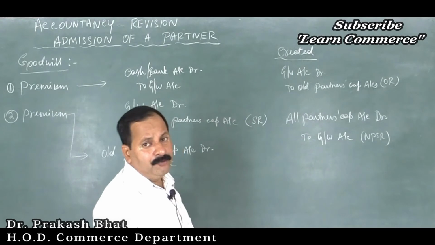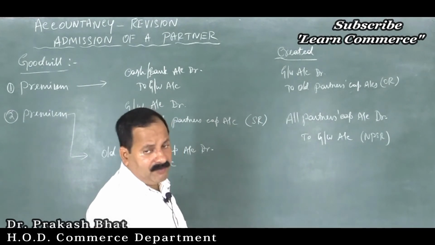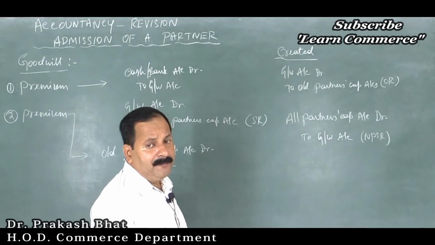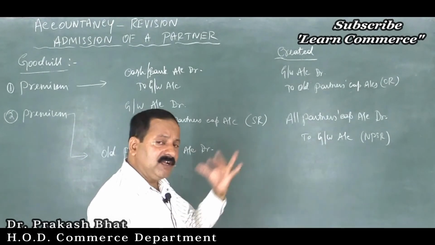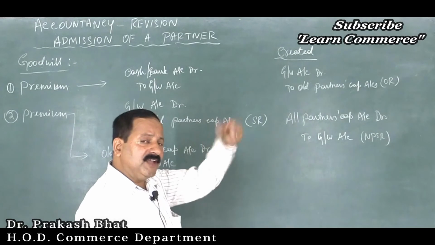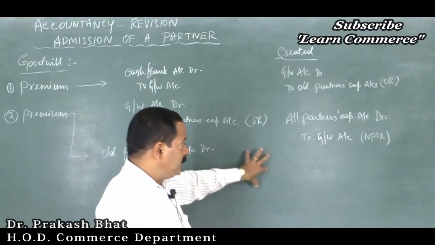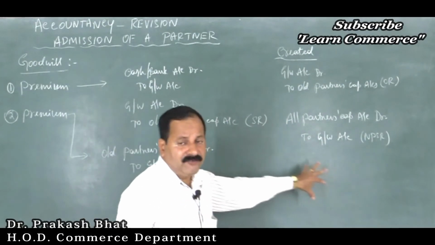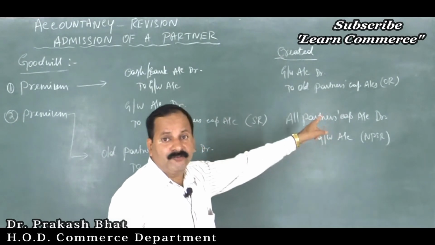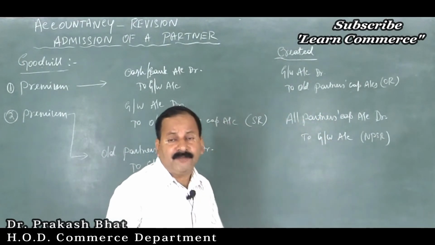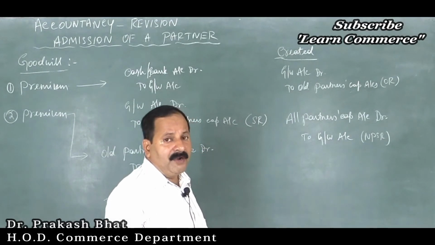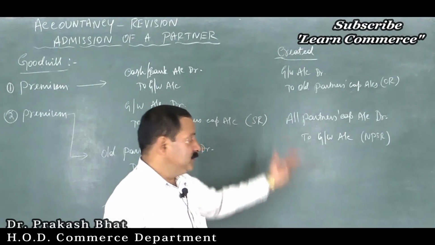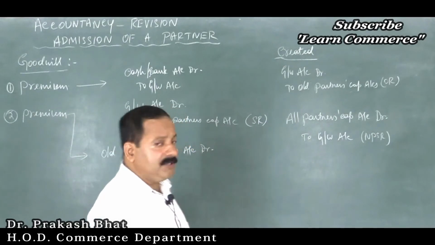How will you calculate the new profit sharing ratio? Either it will be given in the problem, or you have to calculate it assuming the old partners have sacrificed in the same ratio as before. Like A and B were partners in a firm sharing profit and loss in the ratio of 2:1. That is the old ratio. In the same ratio they have sacrificed. That is what you have to take into consideration. And the new partner's ratio will be given in the problem. So you can easily calculate the new ratio.